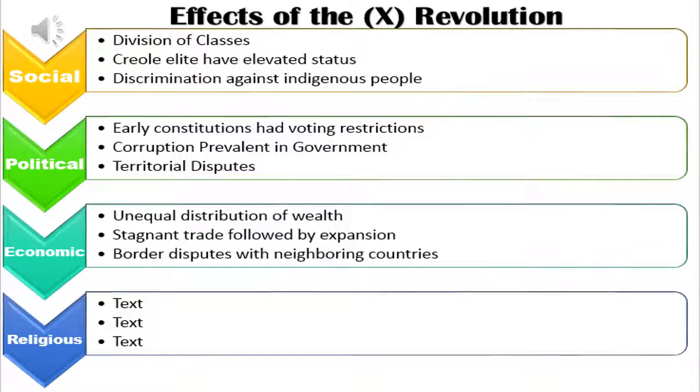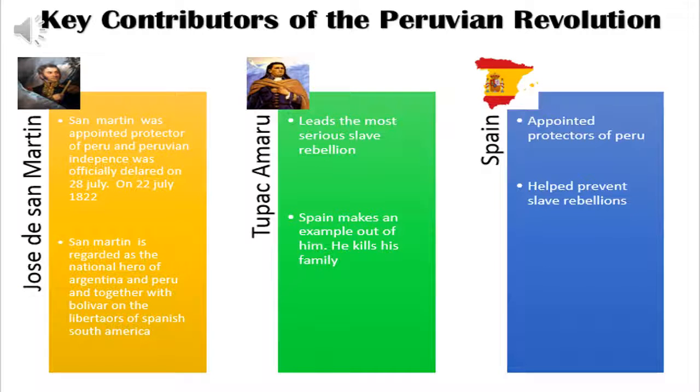Peruvian Revolution effects. Social: division of classes. Creole elite have elevated status. Discrimination against indigenous people. Political: early constitutions had voting restrictions. Corruption prevalent in government. Territorial disputes. Economic: unequal distribution of wealth. Stagnant trade followed by expansion. Border disputes with neighboring countries. Religious effects were not found.